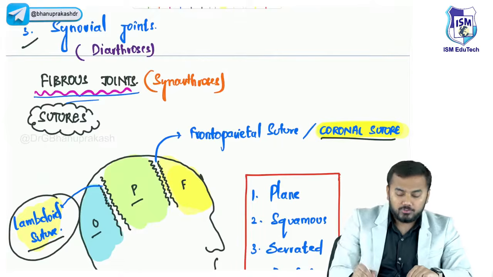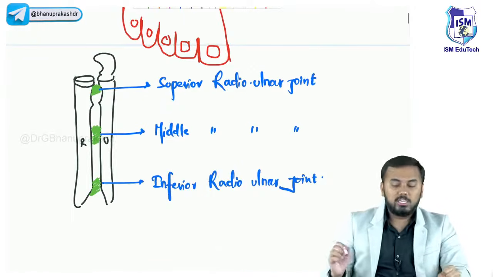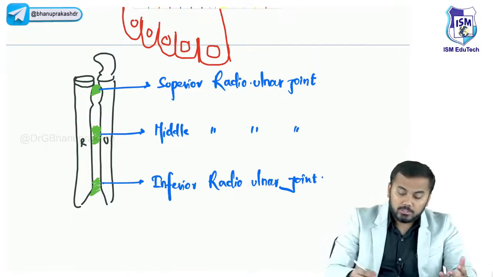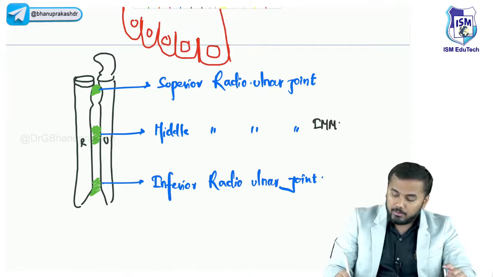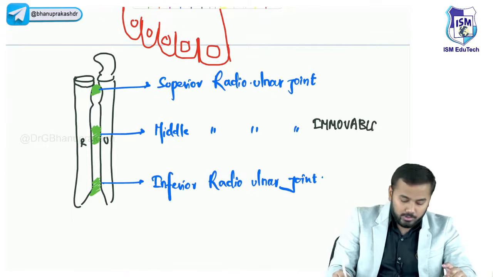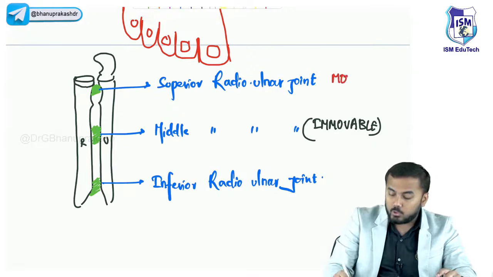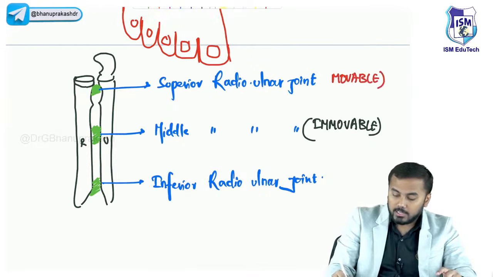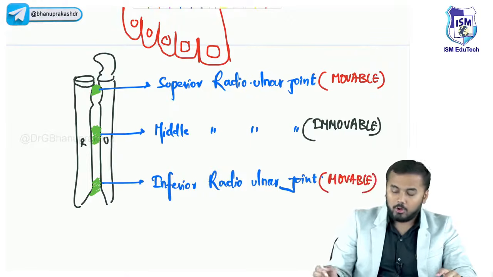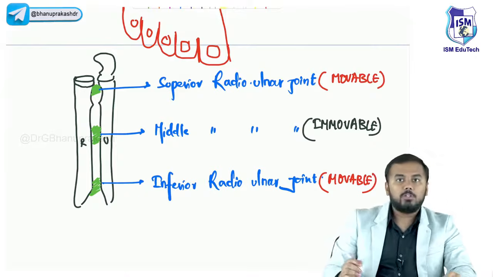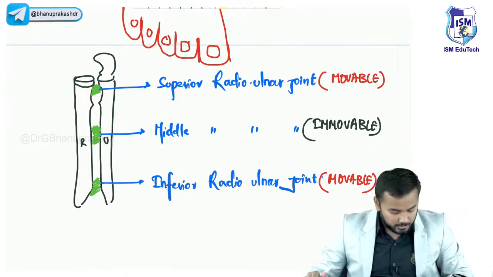Fibrous joints are those joints which are immovable. Out of these three joints, only the middle radio-ulnar joint is immovable. The upper one and the lower one are both movable joints. All of you understood? So this is an immovable joint, and the upper one and the lower one together you call as movable joints.